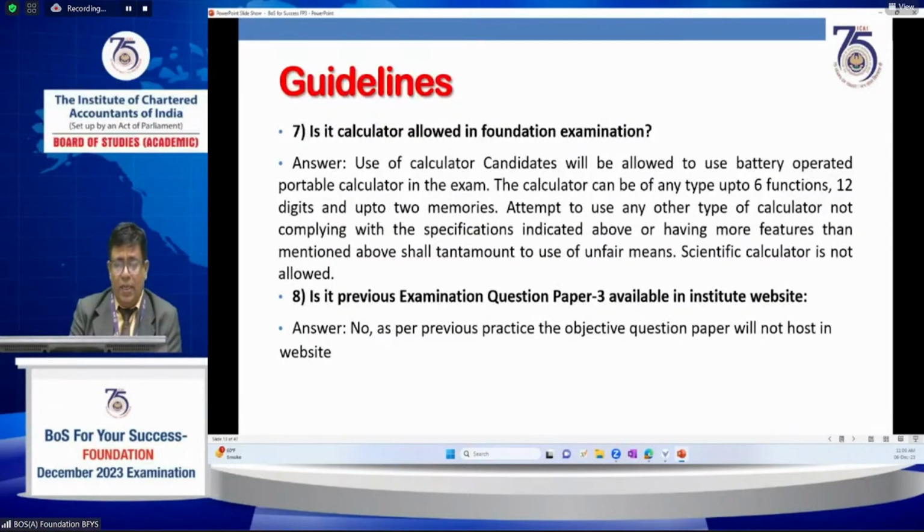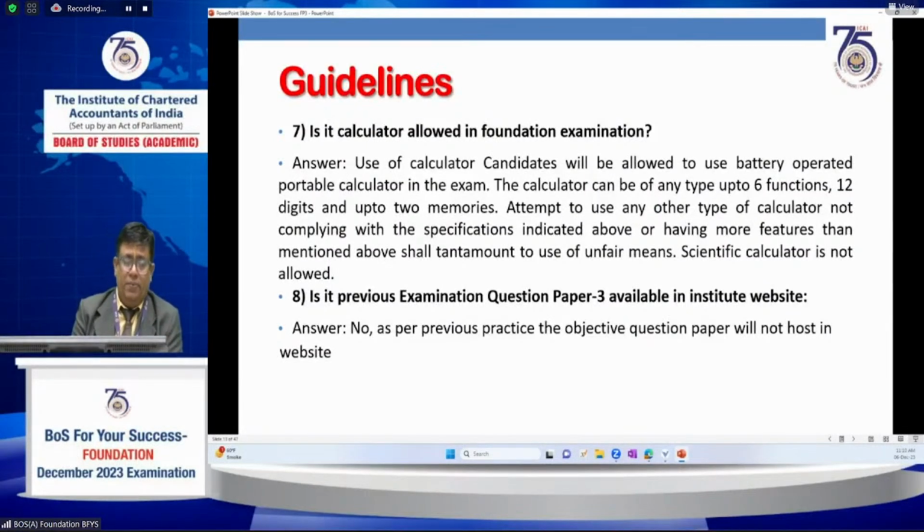Only some specifications and guidelines have been given by the examination department. You have to strictly follow them, and scientific calculators having more features cannot be allowed.